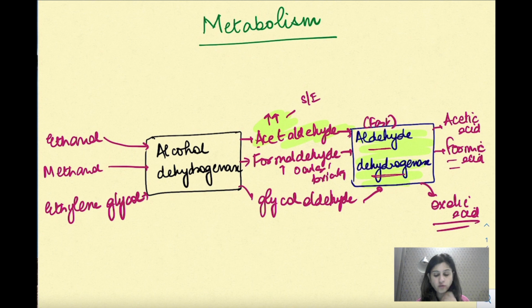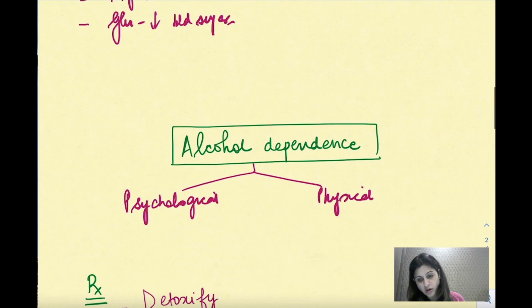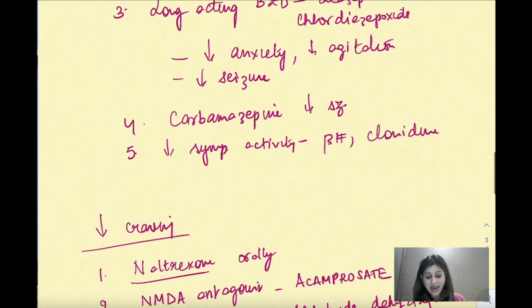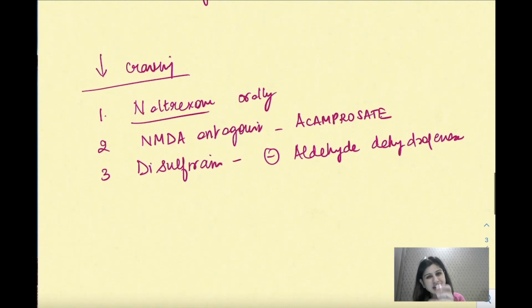And whenever this alcohol person after has a craving and he consumes even a little bit of alcohol, he'll have all these unpleasant side effects, because acetaldehyde won't get metabolized into acetic acid. So he will not like the idea of having alcohol. This is how we'll decrease this. Okay?